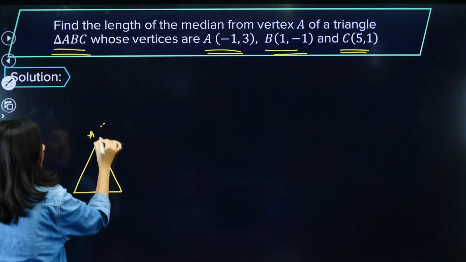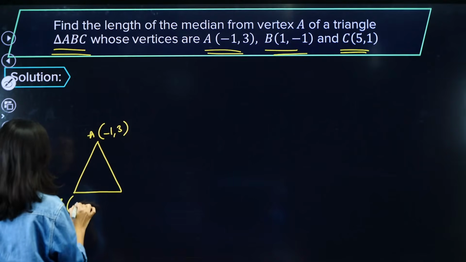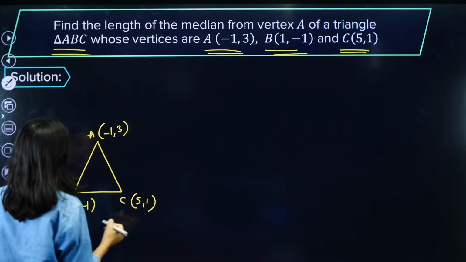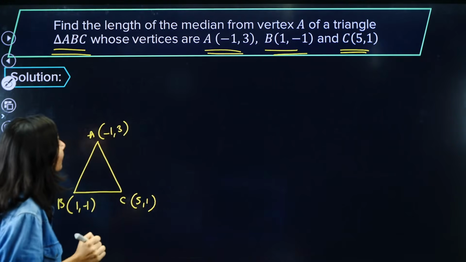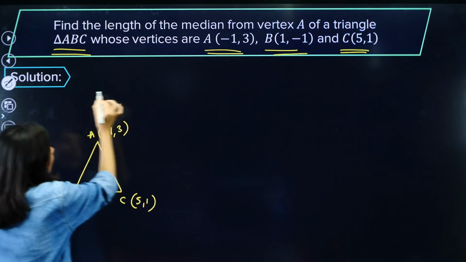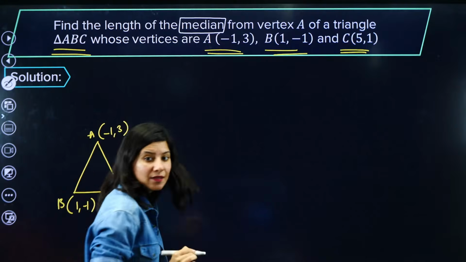A, tell me, minus 1, 3. B is what? 1, minus 1. And C is what? 5, 1. This is your triangle, right? Length of the median from the vertex A. Now, do you know the median? Anybody who can tell me the meaning of this median?